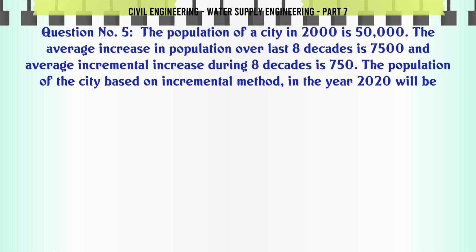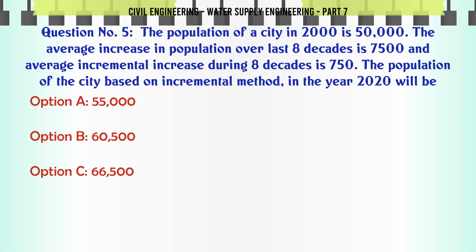The population of a city in 2000 is 50,000. The average increase in population over the last 8 decades is 7,500 and the average incremental increase during 8 decades is 750.